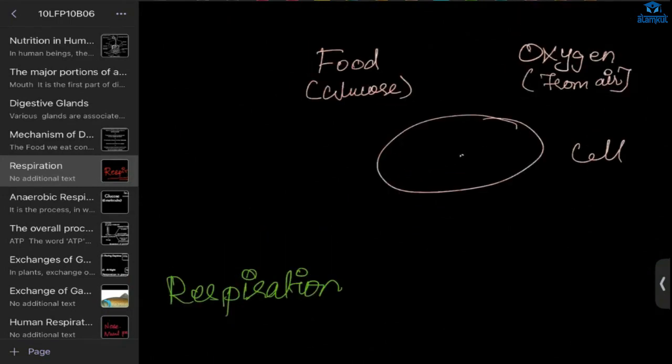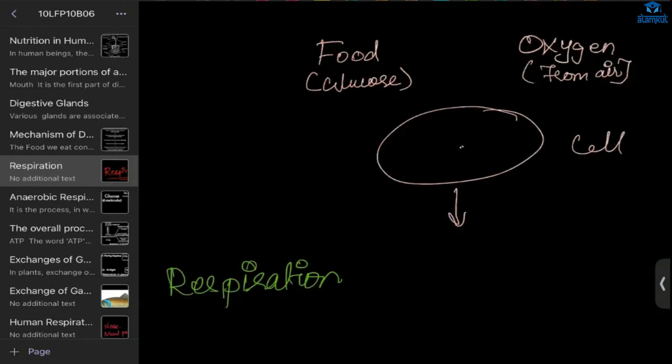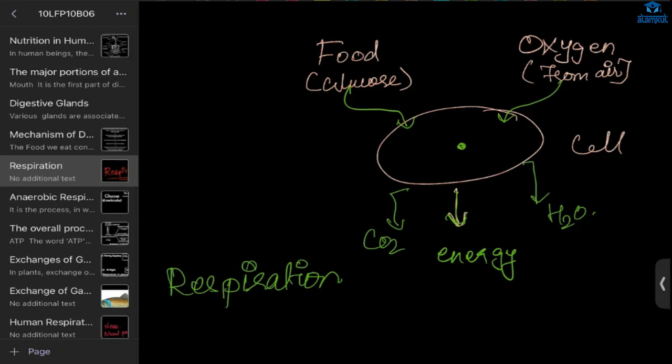Food comes in and oxygen comes through transportation to each and every cell, and they both react. Energy will be released, the food will be burned off, and the waste products are carbon dioxide and water.